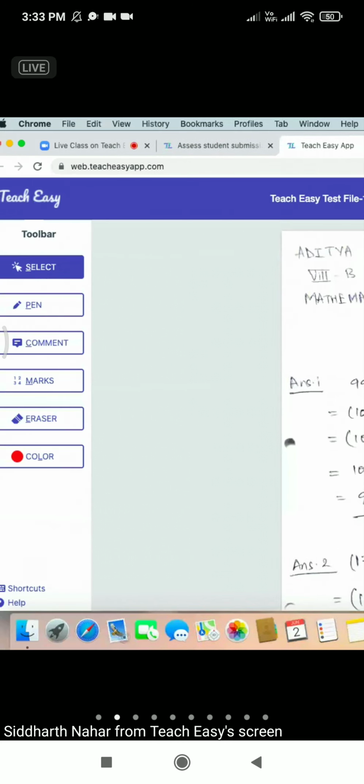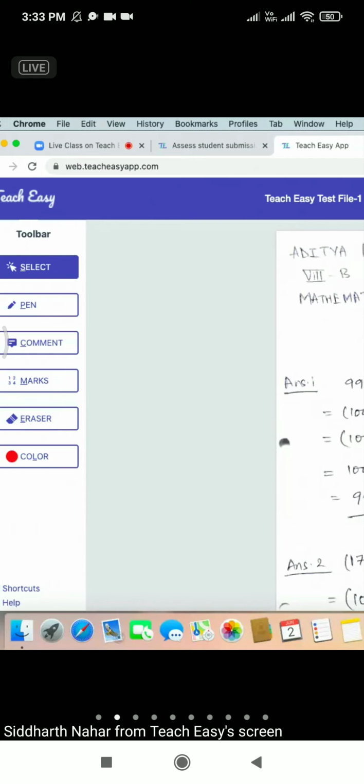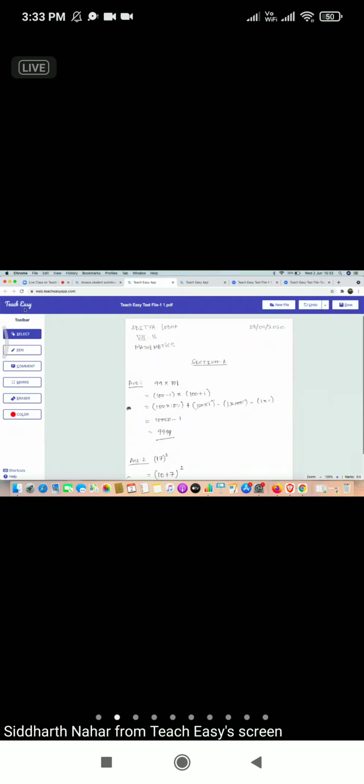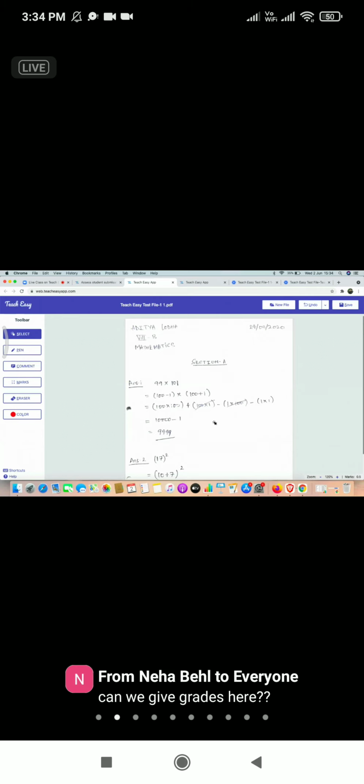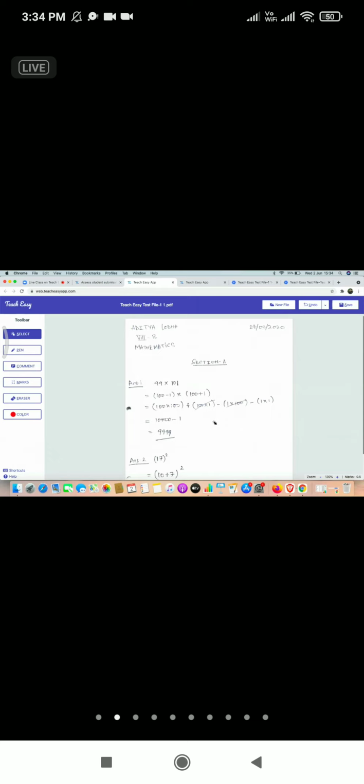Just like a teacher does physical pen and paper checking, the app works exactly like that, where there are tools on the left hand side. You have to enable those tools and then do the markings on the student submission. Let's say I want to enable pen. Either I go to the pen tool and click it, or I can choose the pen tool by pressing P on my keyboard. When I do that, the pen tool is enabled, and then I can do the markings.